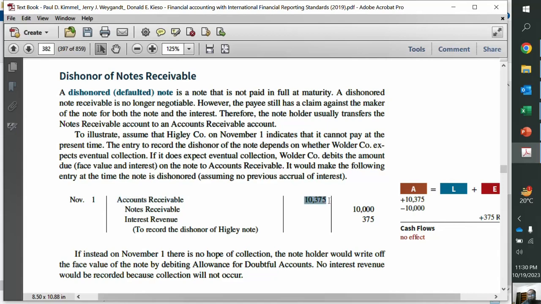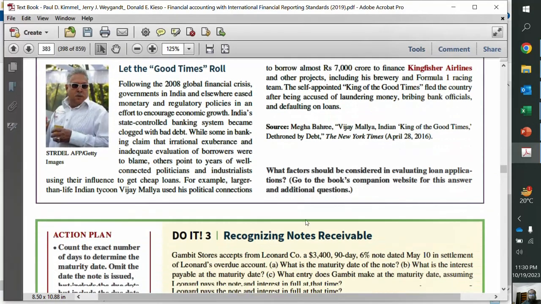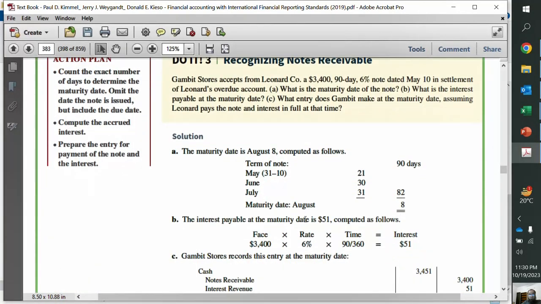So now we will receive this amount by any way. We credit note receivable by 10,000, and we credit interest revenue with 375. Although the customer has not paid, he has to pay interest as well as the original amount. So we will now pursue through legal agents and actions to recover this amount if the customer doesn't pay. So that's it, I think.